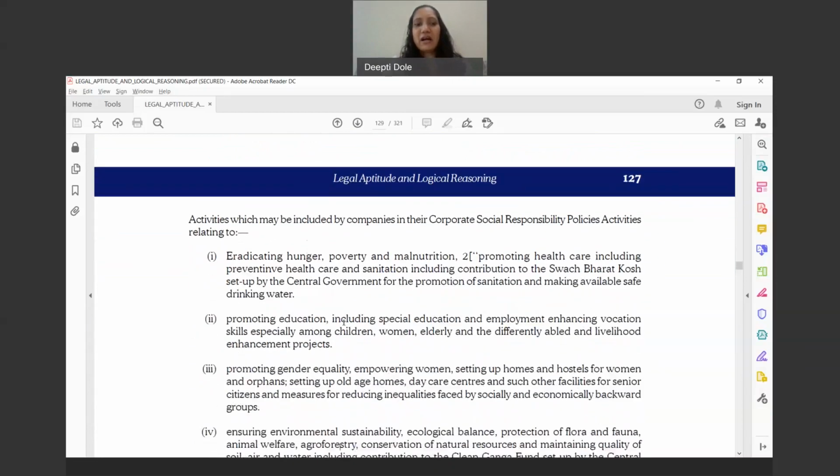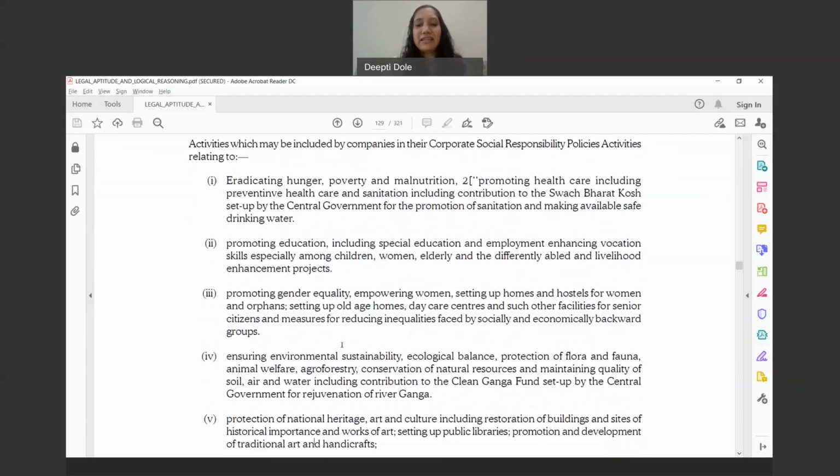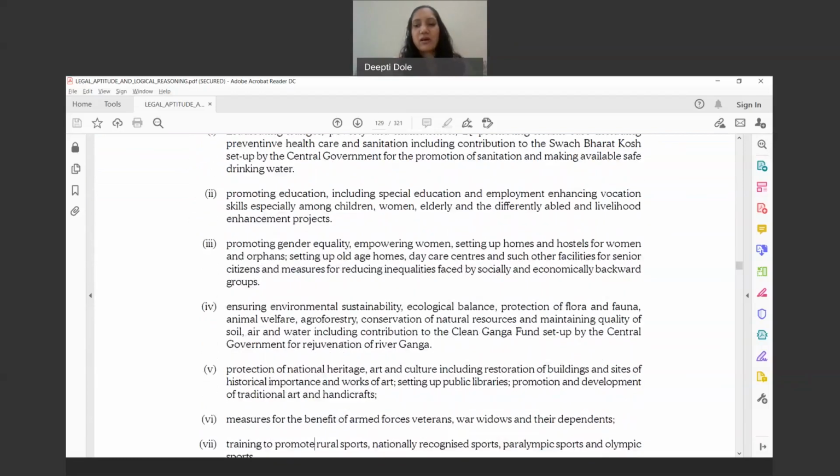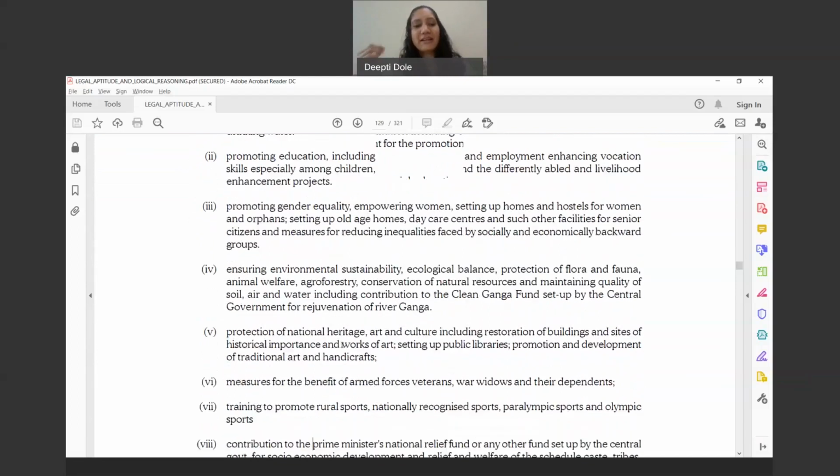So it can be anything related to hunger, poverty, malnutrition, promoting healthcare, Swachh Bharat Kosh, promoting education, environment, gender equality, socio-economic groups, environmental sustainability, the Clean Ganga project, national heritage, anything related to the armed forces or their widows or dependents.